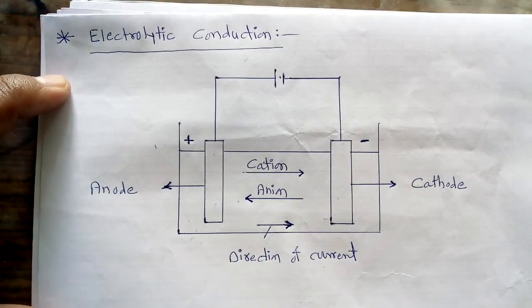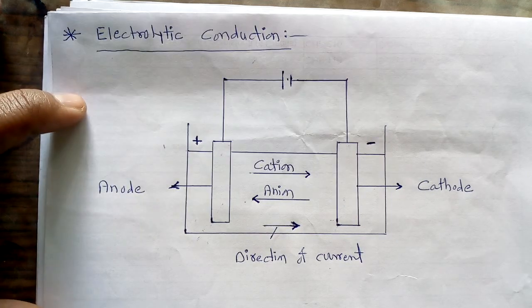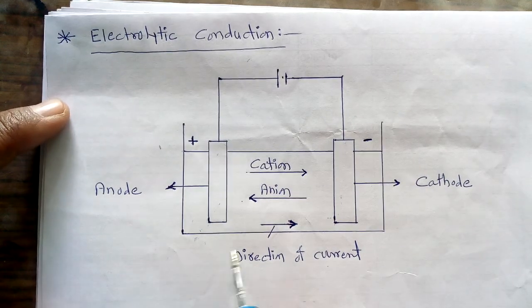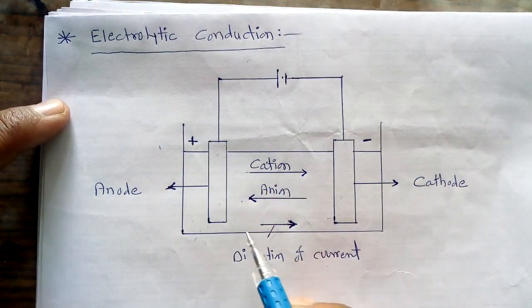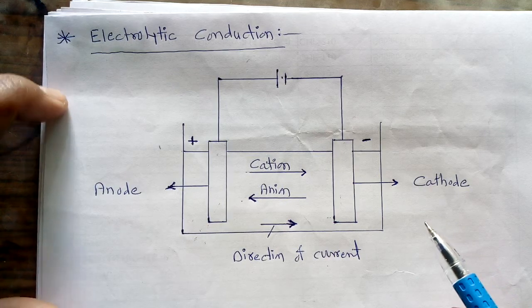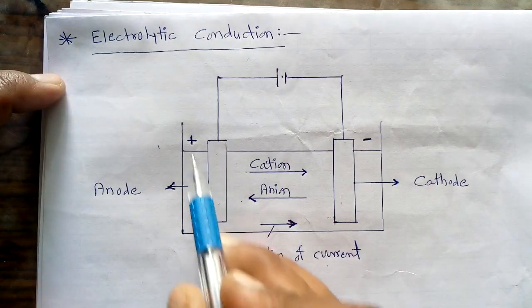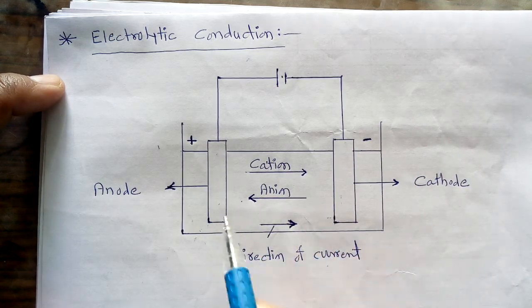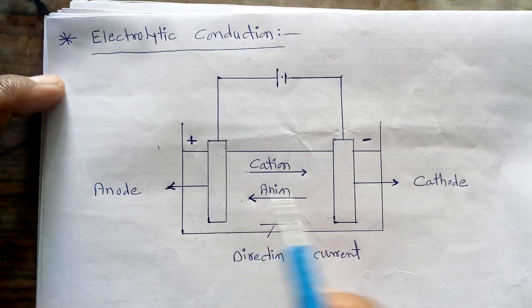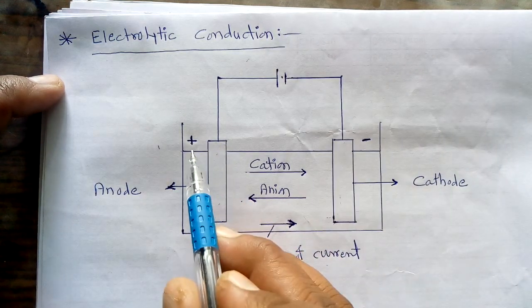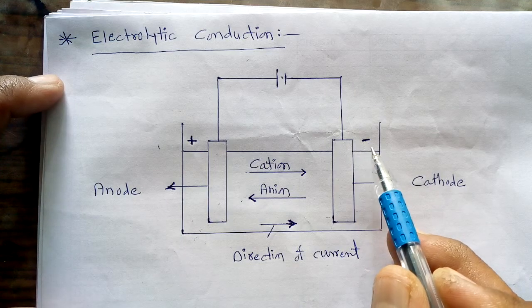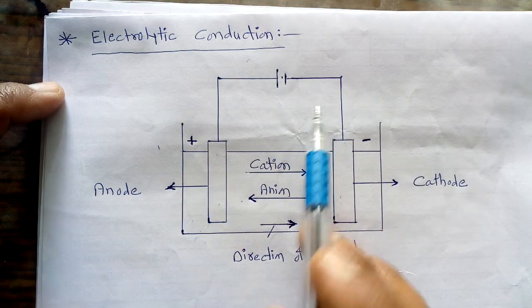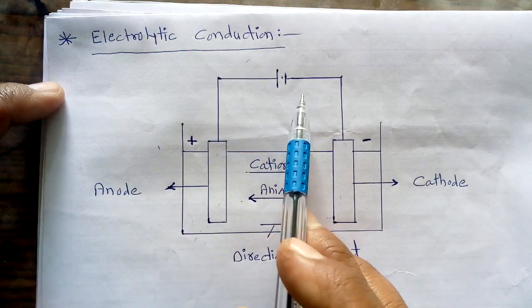What is the meaning of electrolytic conduction? Now we are interested in studying the mechanism of this type of conduction. For this purpose, we take this vessel. In this vessel, we take an aqueous solution of an electrolyte, in which we immerse electrodes. One electrode is positively charged, and the second electrode is negatively charged. These electrodes are attached to the external circuit.